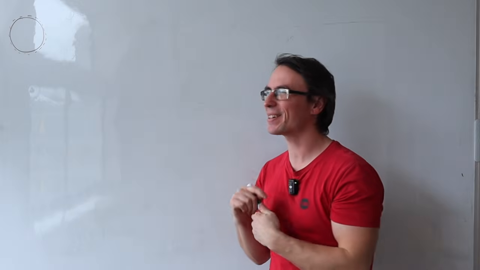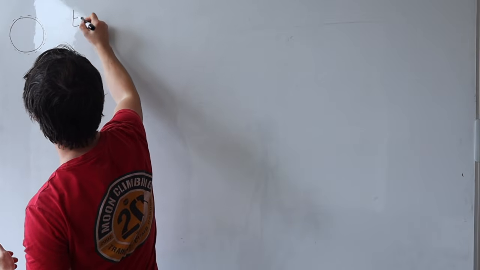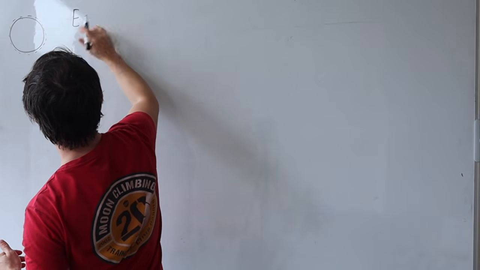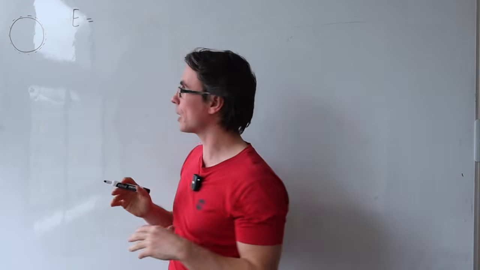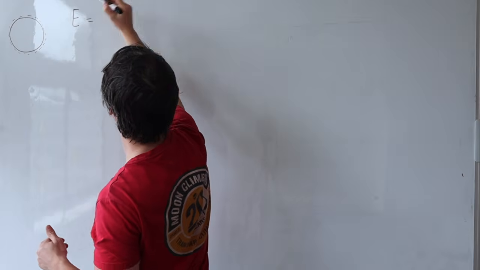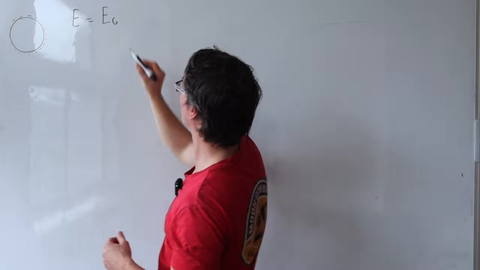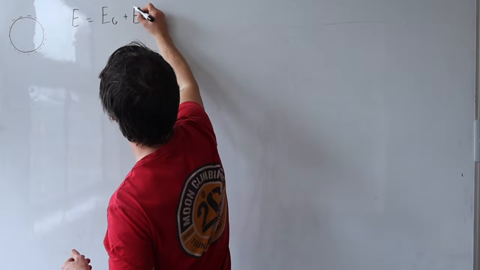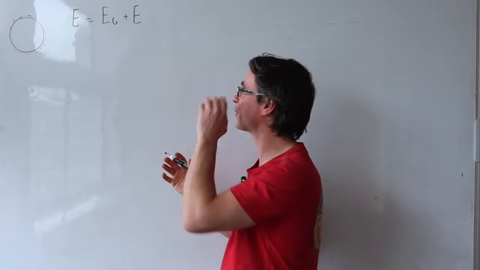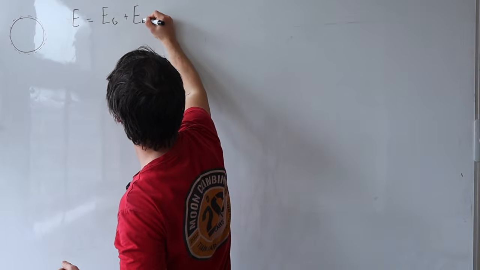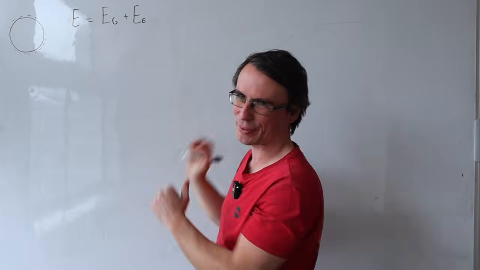The first thing to discuss here is our plan of action. If we have some sort of a total energy, let's call it E, the total energy is going to be the sum of the gravitational potential energy, let's call it E subscript G, plus the energy stemming from Pauli's exclusion principle, from what is known as electron degeneracy pressure, the energy of those electrons.